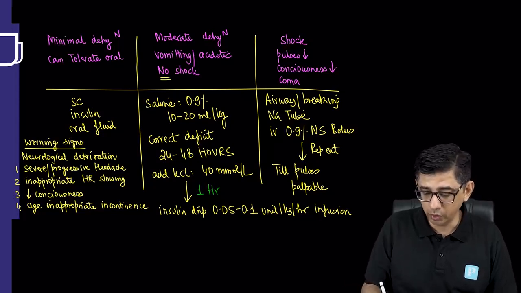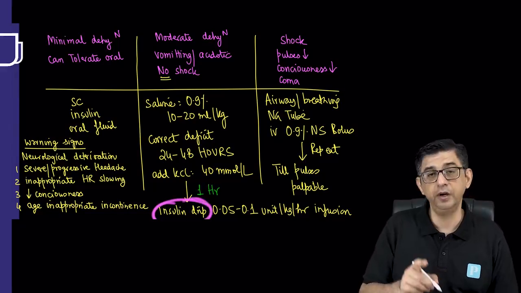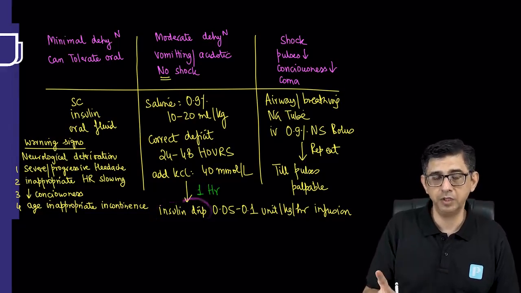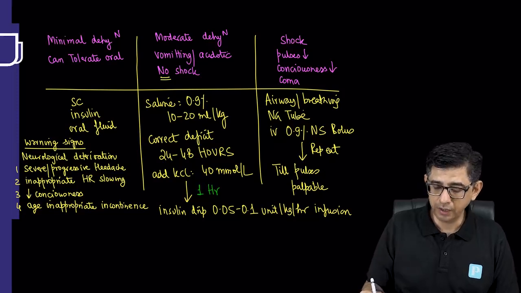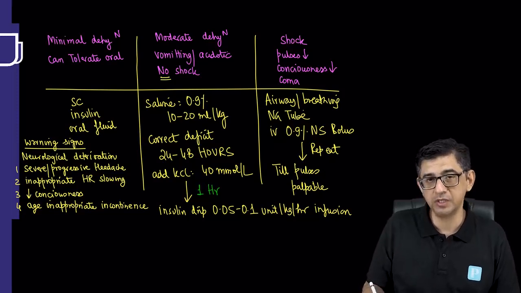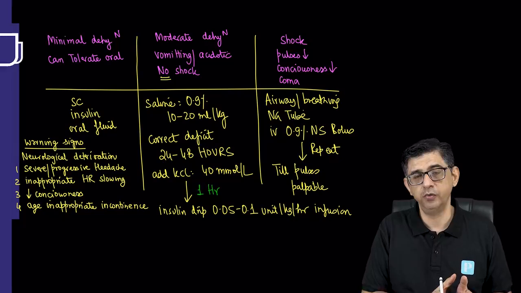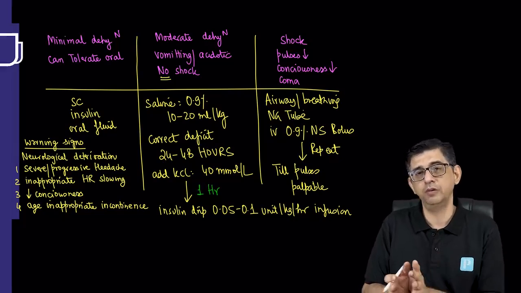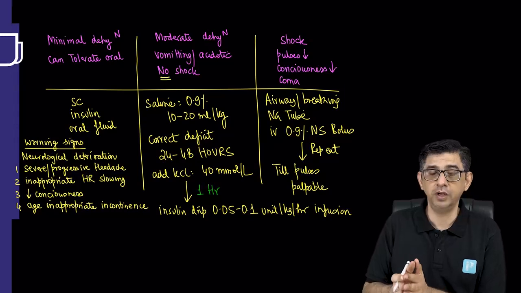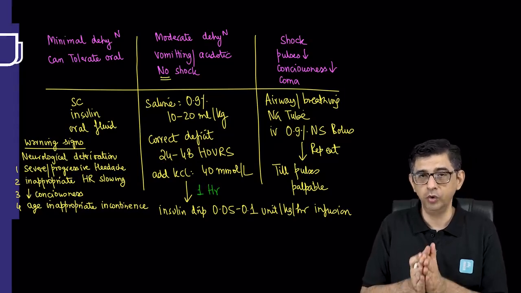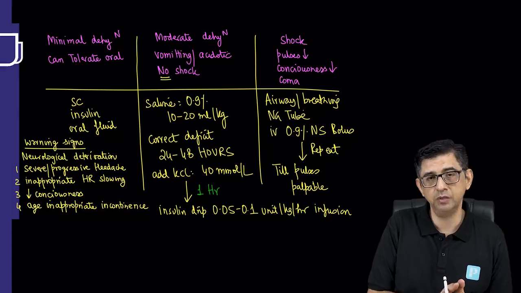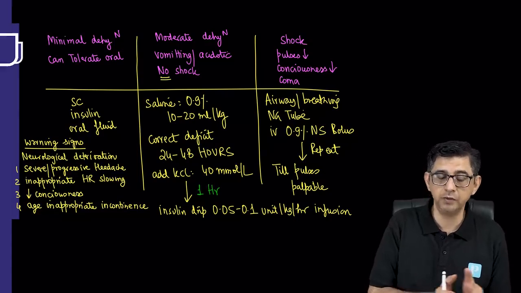Then when would you hold this insulin drip? You want to hold this insulin drip when the serum potassium is less than 3.3. Let the KCl bottle, which is added to the bottle of IV fluid, run for a little longer duration. Let the potassium values go to a safer value of 3.5, 3.6. See, hypokalemia can cause diaphragmatic paralysis. So I don't want to take a chance where potassium was less than 3.3 and I give insulin drip, it becomes even lesser.